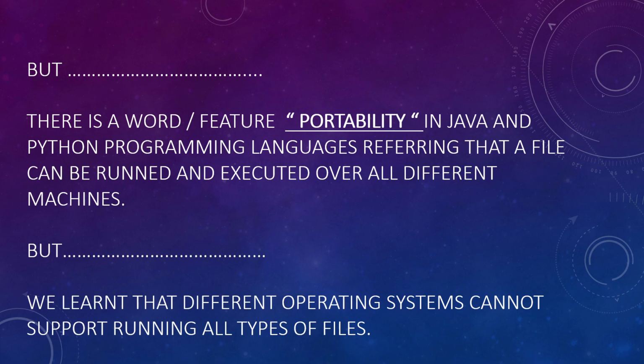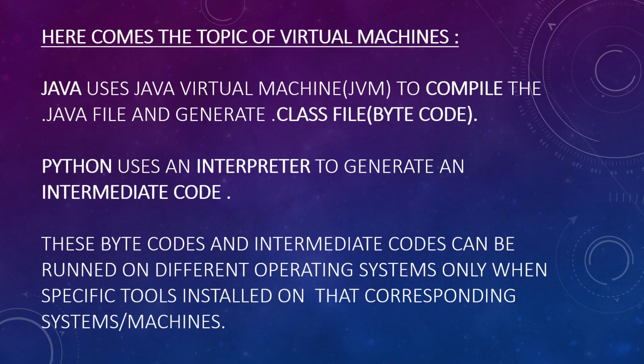So here comes the topic of virtual machines. Java uses a Java virtual machine to compile the .java file and generate a .class file, which is nothing but bytecode. And Python uses an interpreter to generate an intermediate code. So the bytecode and the intermediate code can be run on different operating systems only when specific tools are installed on the corresponding systems or machines.